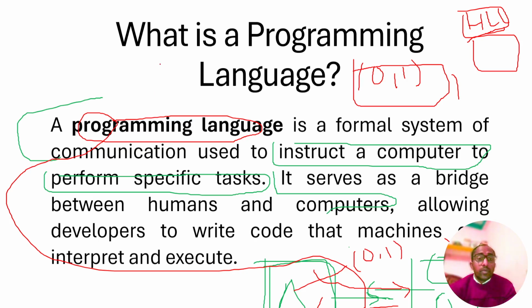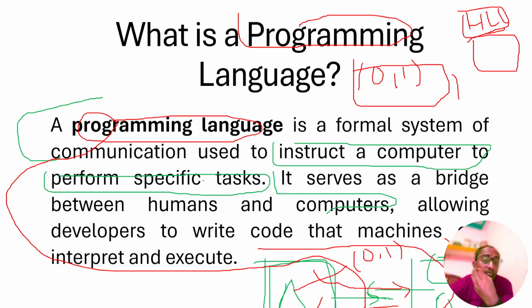So the programming language comes into the picture. It works as a bridge between humans and computers, allowing developers to write code that a machine can interpret and execute. To communicate with computers, we need to instruct them. The developer writes code that the machine can interpret and execute.